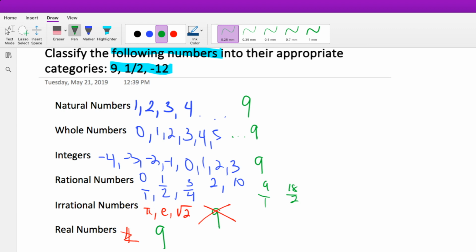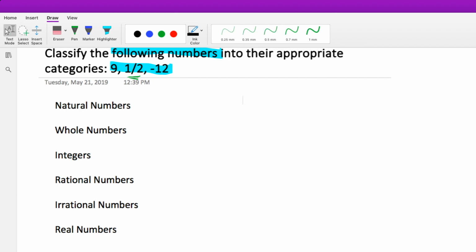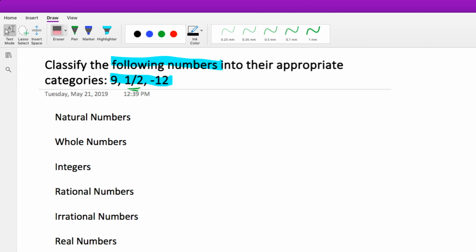Now, our next number that we have to look at is this 1/2 that we have up here. And then I'm going to delete pretty much all that I've written at this point. So if you want to copy it down, I just recommend you pause the video and write it down onto your notes. But if you don't need to, then don't worry. I just want to make some more room so it looks a little neater.